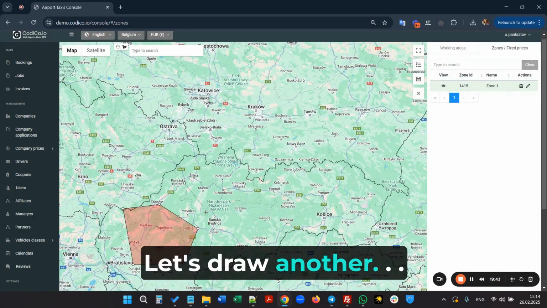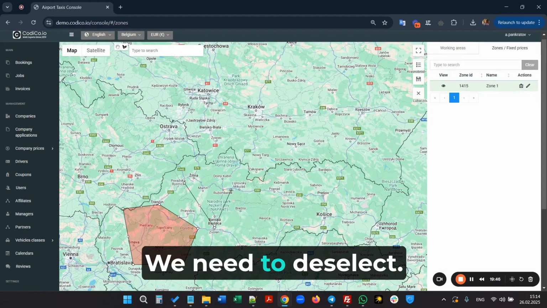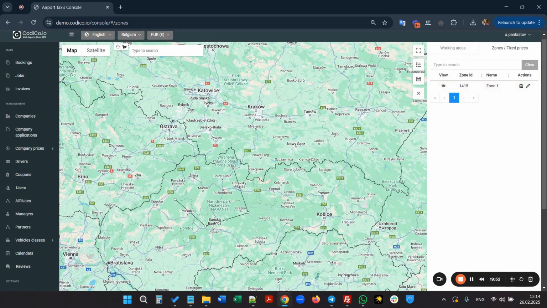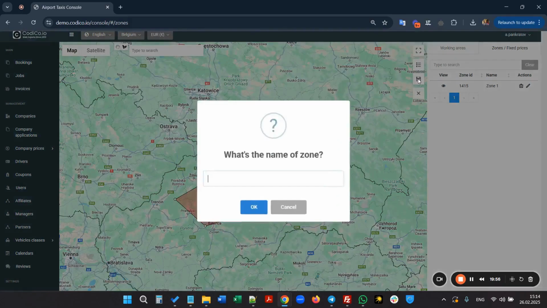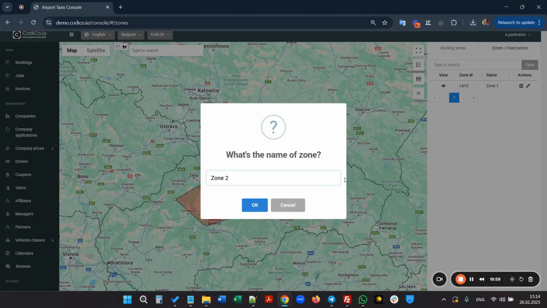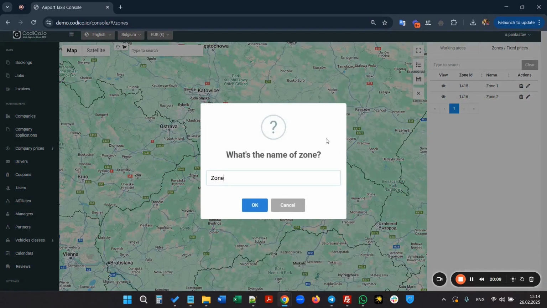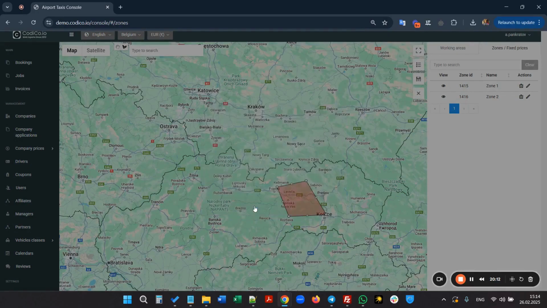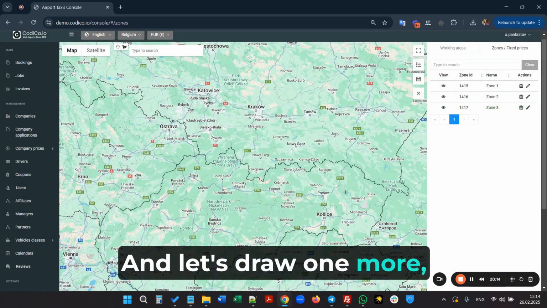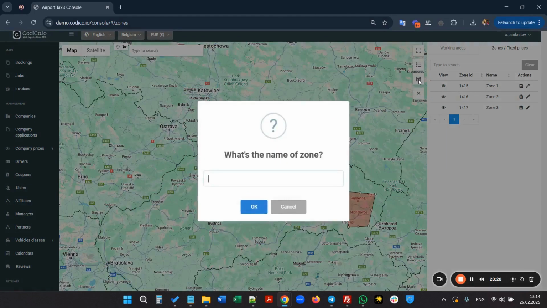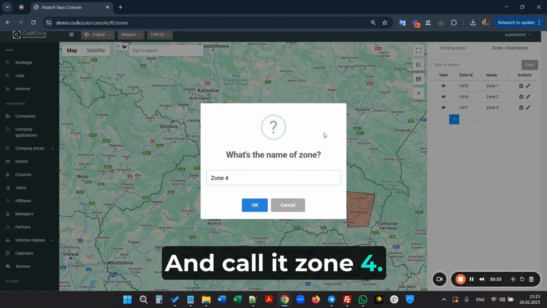Let's draw another. We need to deselect. Now let's draw another zone, like this. Call it Zone 2. Draw a third zone. Call it Zone 3. And let's draw one more, a fourth zone, here. And call it Zone 4.